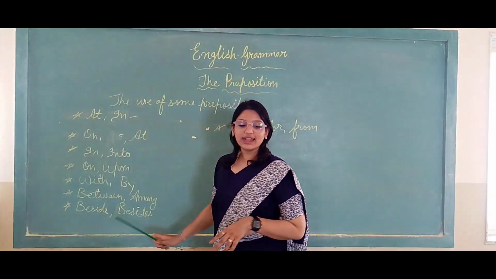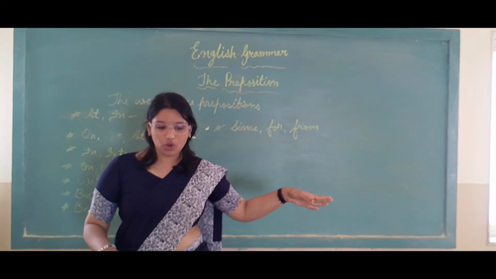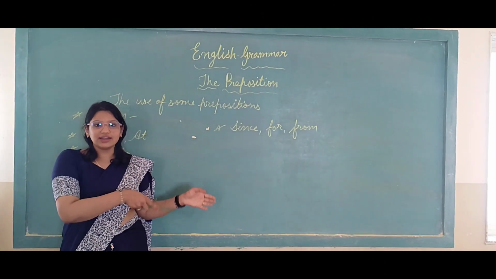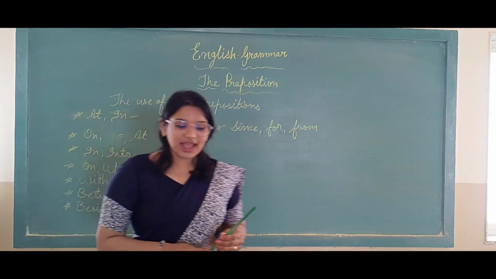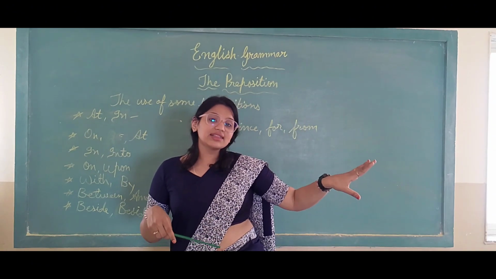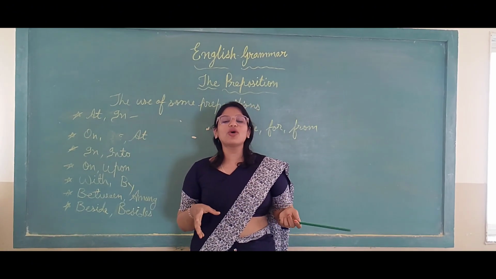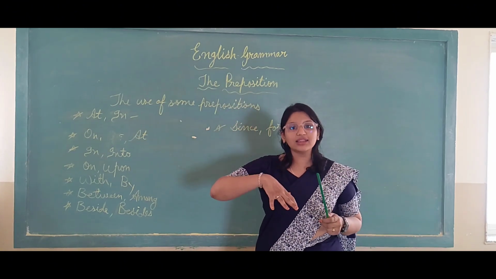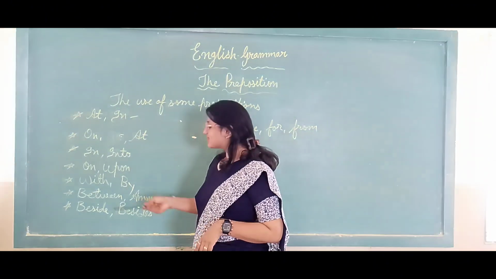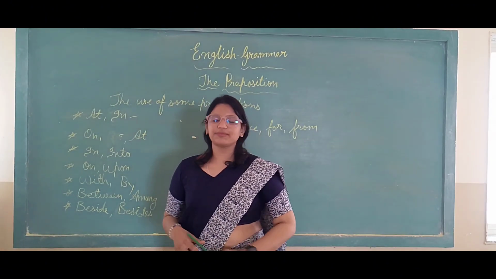After that, it is beside and besides. Beside is used for the side of. For example, she came and sat beside me, on my side. And besides means something in addition to, like besides this stick, I also brought a box of chalk. So if you are taking something else with you also, then you will use besides.